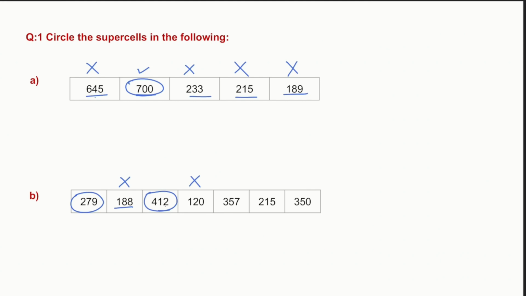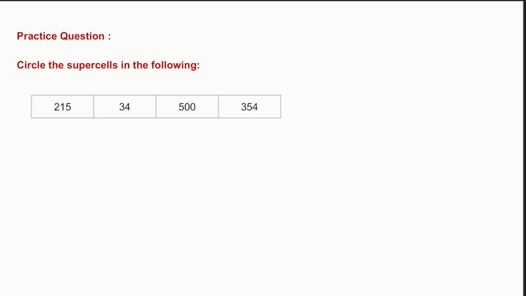Now we are going to see 357. 120 is lesser than 357 and 215 is also lesser than 357, so 357 is also a supercell. 215 cannot be a supercell. Now we are going to check 350, which is greater than 215, so it is going to be a supercell. So now we have 4 supercells in this question. Now try this question on your own and leave your answer in the comment box.